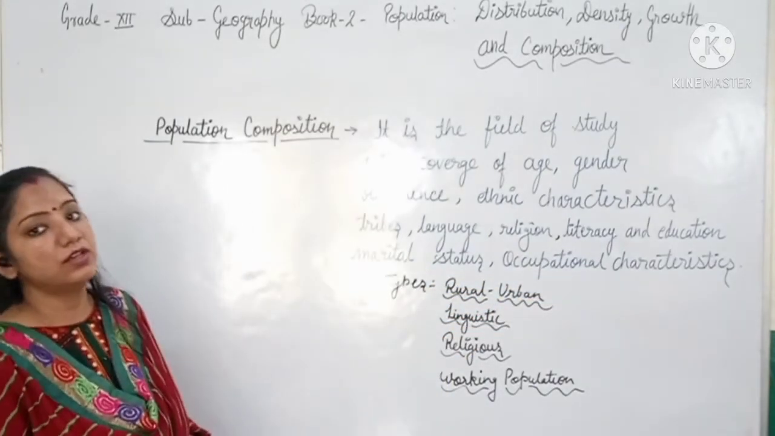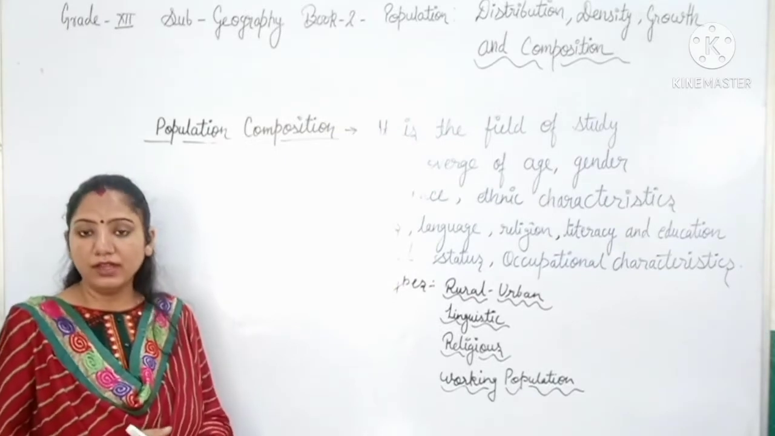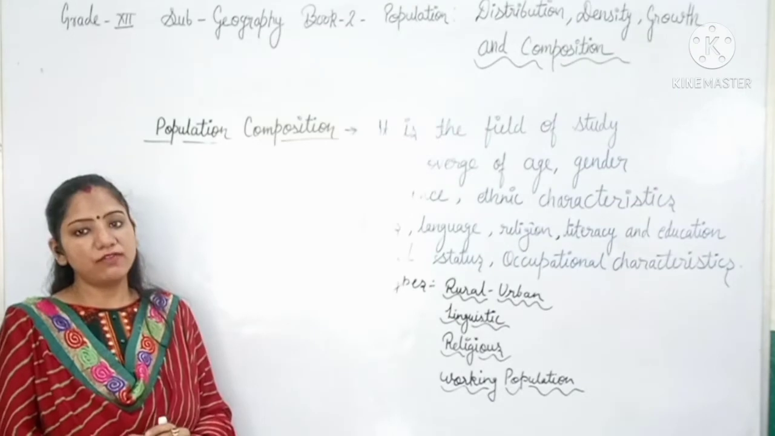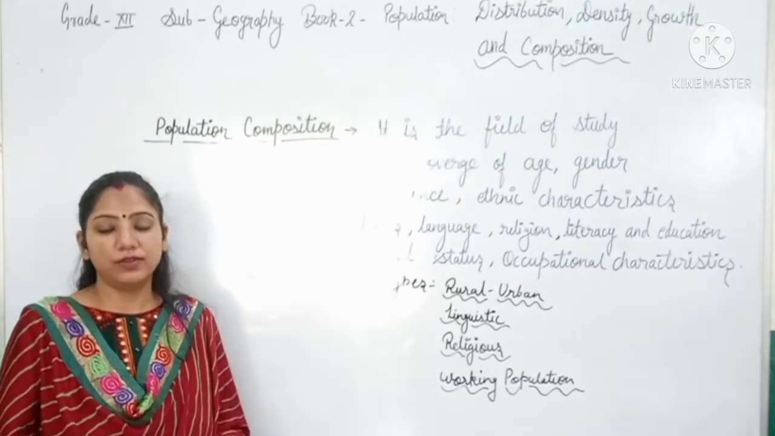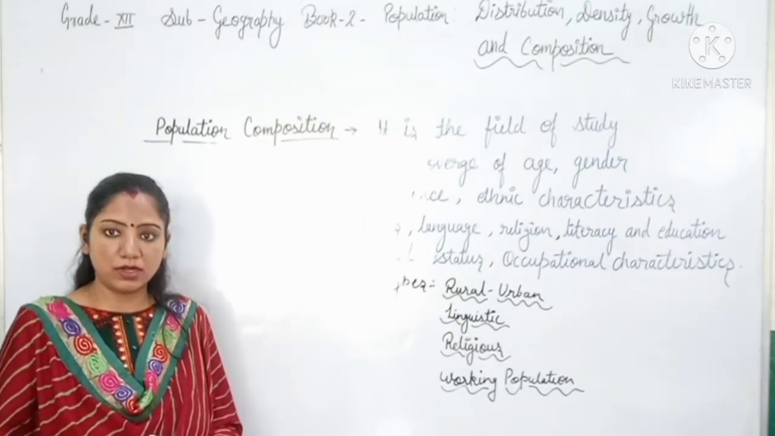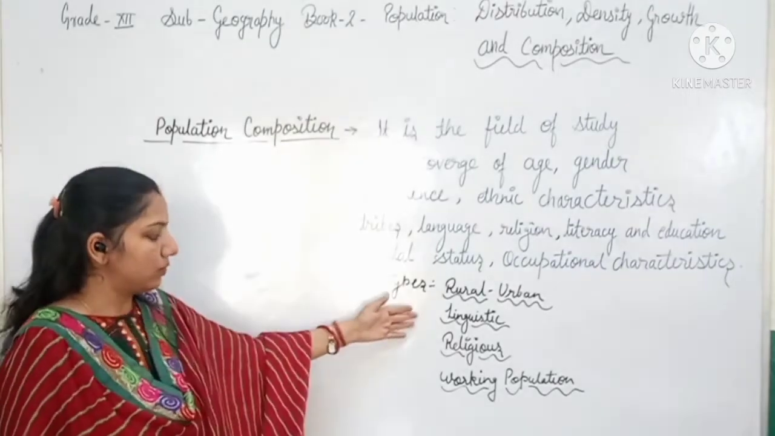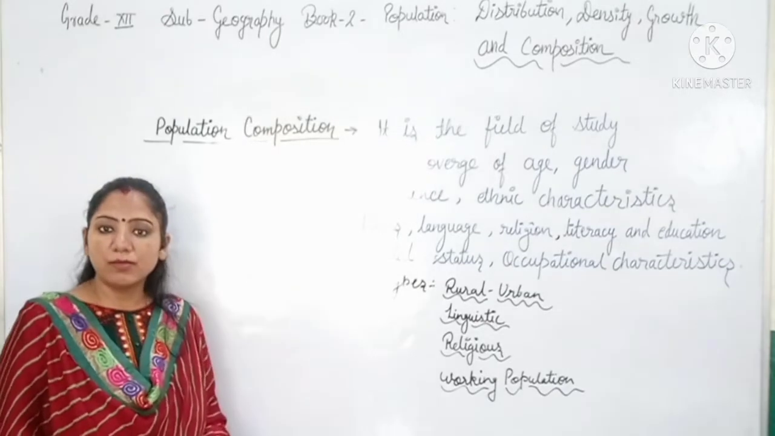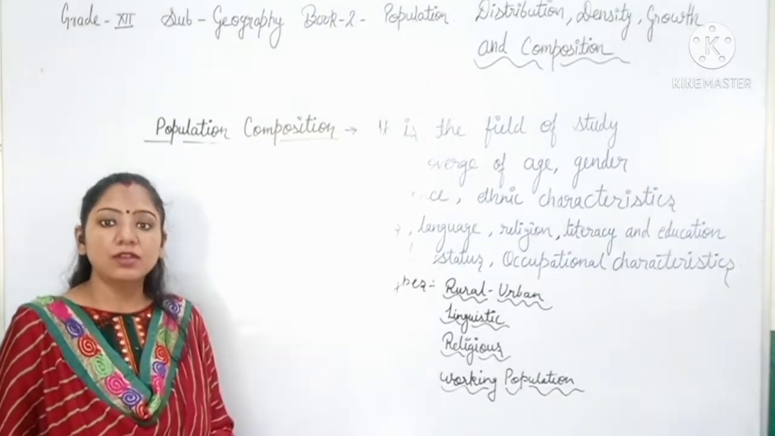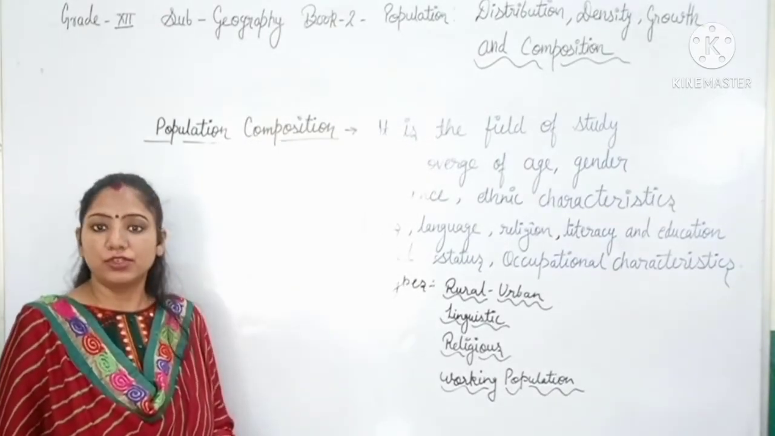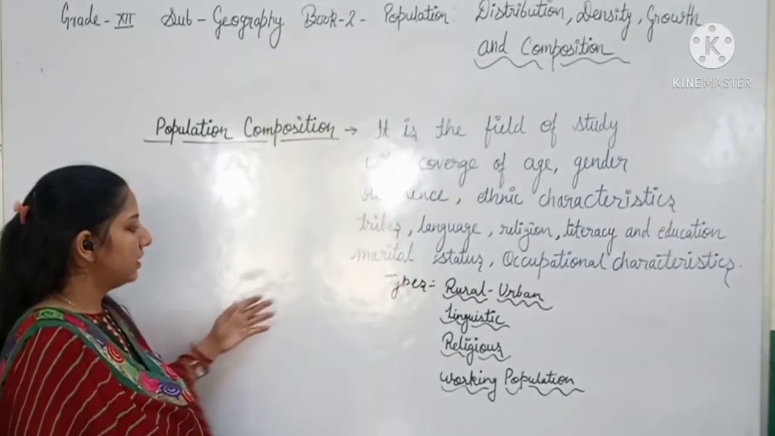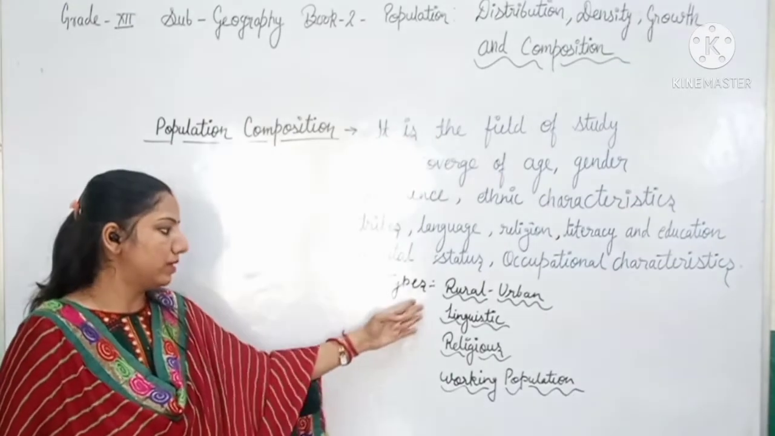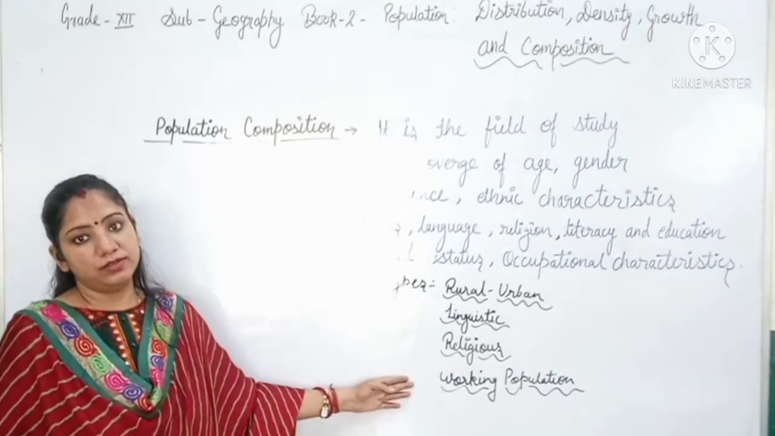So here we can include a lot of things under population composition, which can be further classified into four different types: number 1 is the rural-urban composition, number 2 is the linguistic composition, number 3 is the religious composition, and number 4 is the working population composition. Now we will see all four types one by one, and what these compositions mean.